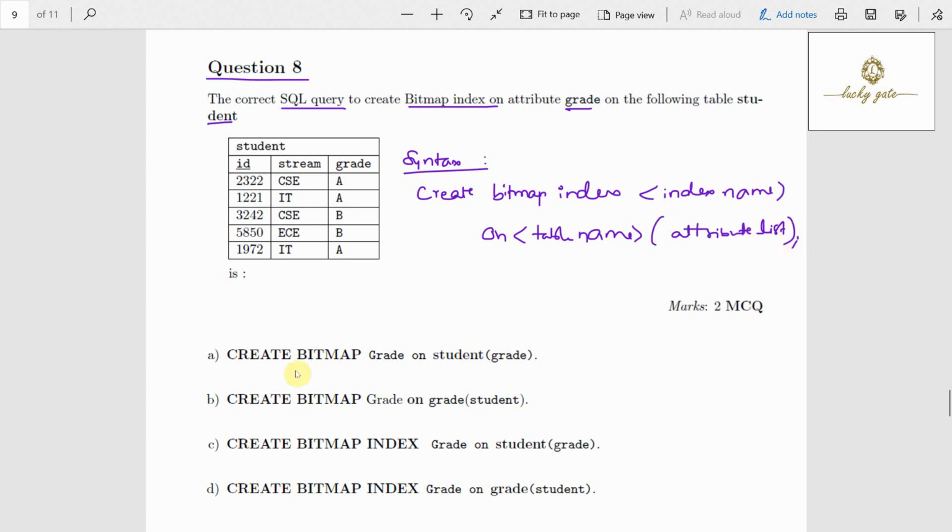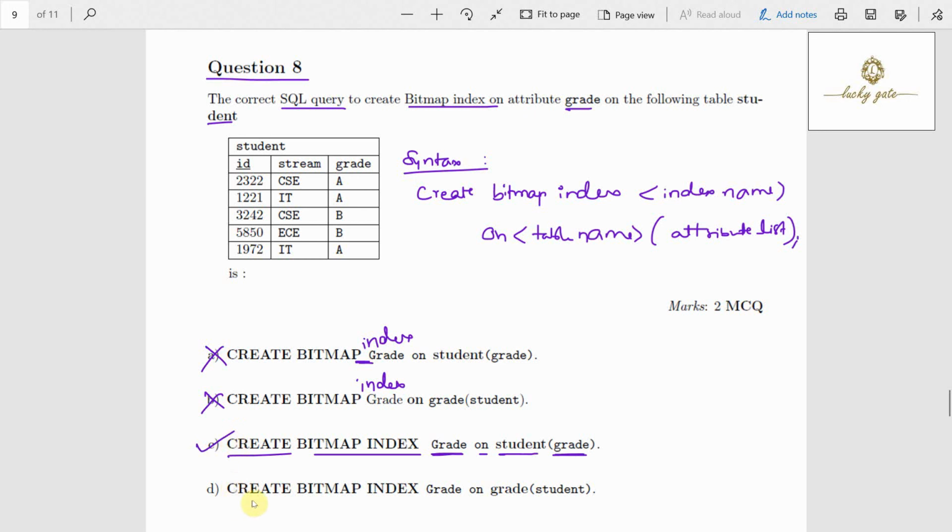Now look at option A: create bitmap, but index is not mentioned, so it is incorrect. Option B is also incorrect, because here also create bitmap is given but index is not mentioned, as in the first option. So both option A and B are incorrect. Option C: create bitmap index, name of the bitmap index is grade, on the table name student, on which attribute? Grade attribute. It is the correct syntax.